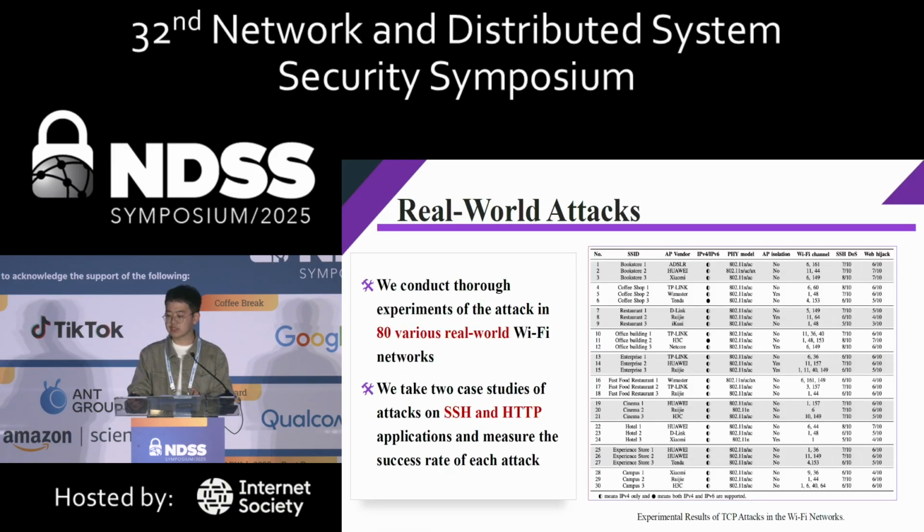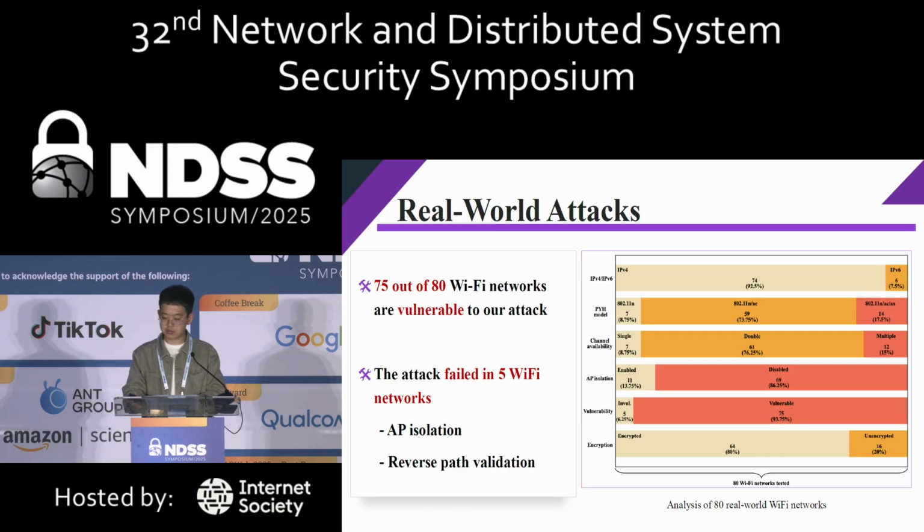And we have conducted several experiments of the attack in 80 various real-world Wi-Fi networks, such as some bookshops, coffee shops, restaurants, hotels, campuses. And in these Wi-Fi networks, we take 2 case studies of attacks on SSH and HTTP and measure the success rate of each attack. As a result, we found that 74 of the 80 Wi-Fi networks are vulnerable to the attack.